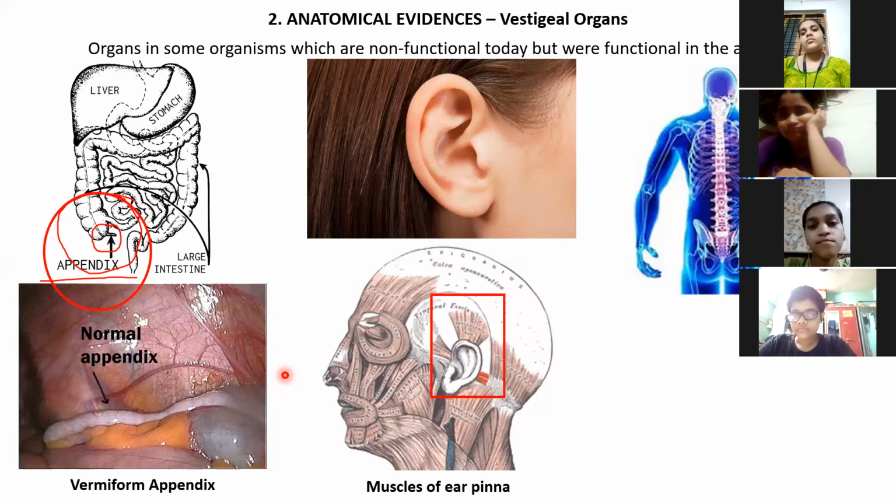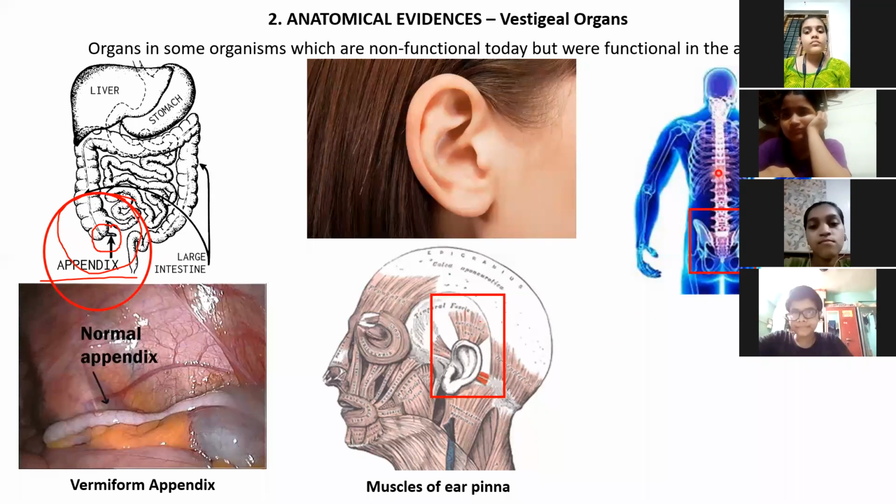There was a tail earlier, now it is not there, but the bone is still there. So that's anatomical evidence. And that bone which we have today is again non-functional. We don't need that. That's why it is a vestigial organ. That bone is known as the coccyx or the coccygeal bone.